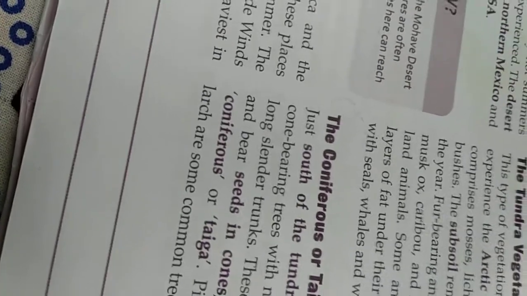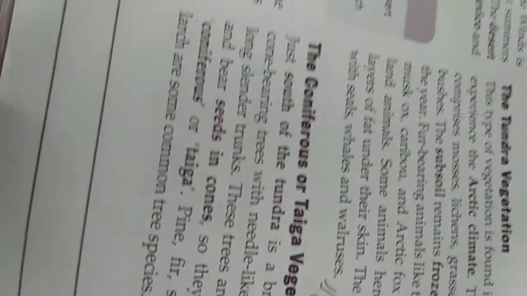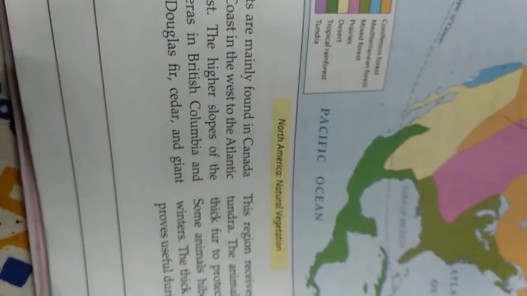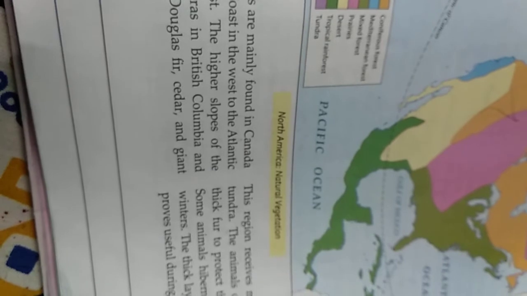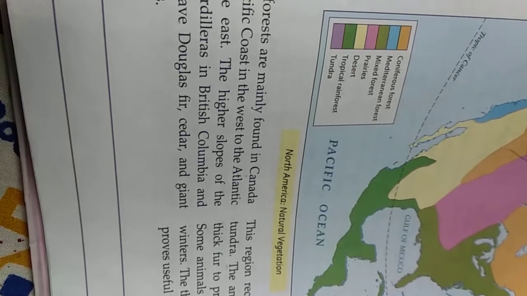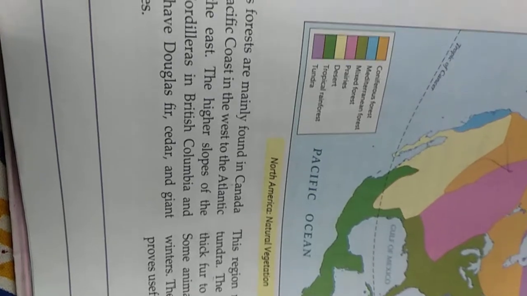This taiga forest or coniferous forest is found mostly in Canada, from the Pacific coast in the west to the Atlantic in the east. The higher slopes in the western Cordilleras in British Columbia and California have Douglas fir, cedar, and giant sequoia. Where can I show you sequoia trees? Okay, I will try to show you the sequoia trees. They are very big trees.